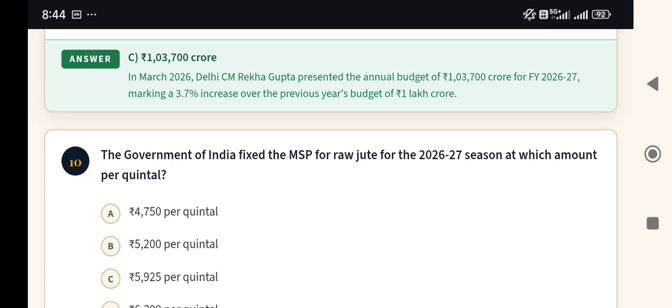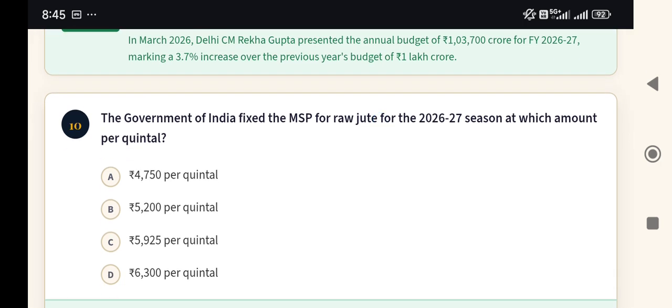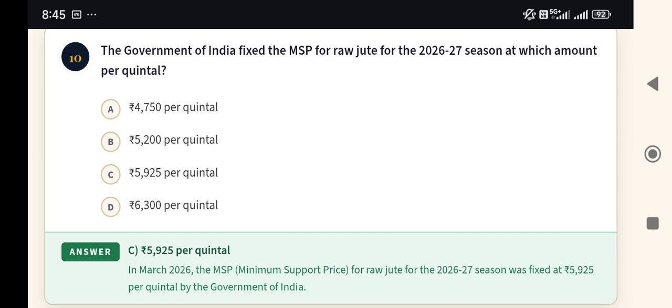Now next, question number 10. The Government of India fixed the MSP for raw jute for the 2026-27 season at which amount per quintal? And options are 4,750 per quintal, 5,200 per quintal, 5,925 per quintal, and option D 6,300 per quintal. And here the answer is 5,925 per quintal.